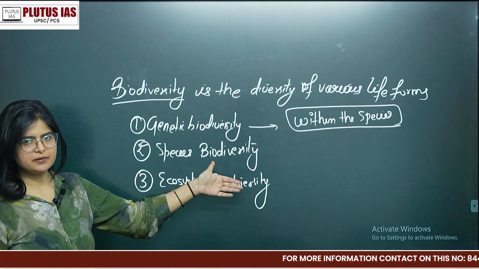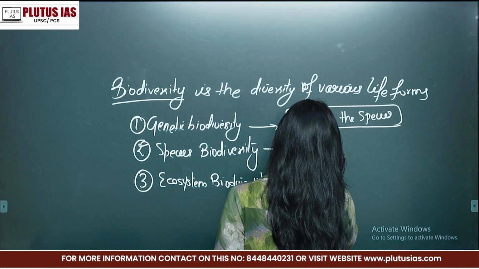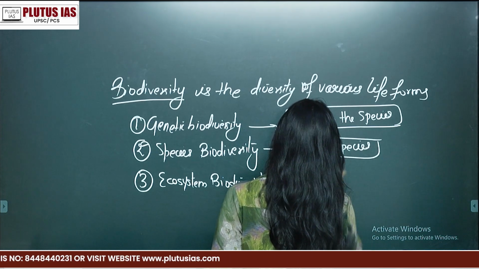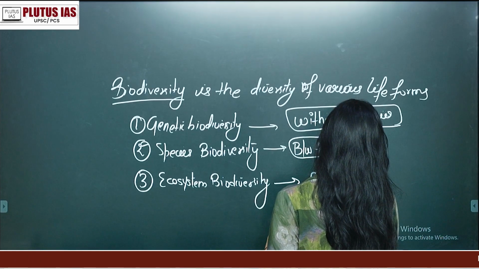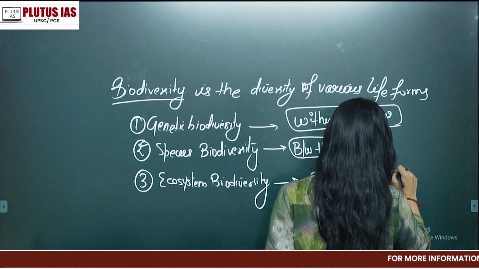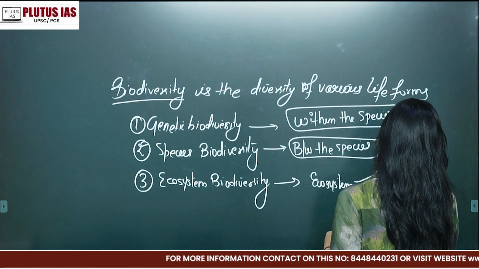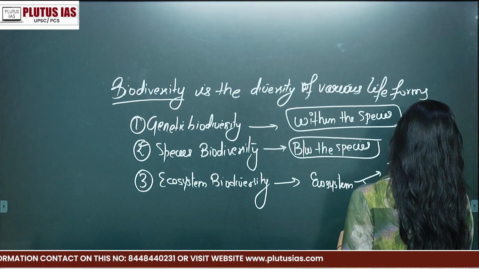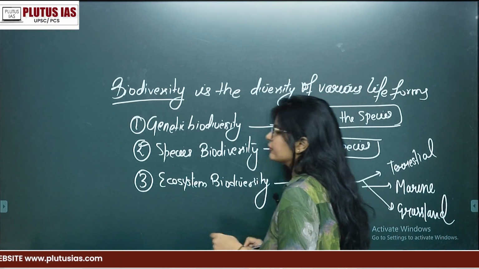What is species diversity? It is the diversity between the species. And the last one is the differences in ecosystems. For example, we have various ecosystems like terrestrial, marine, grassland, etc. So this is how you have to divide the topic.